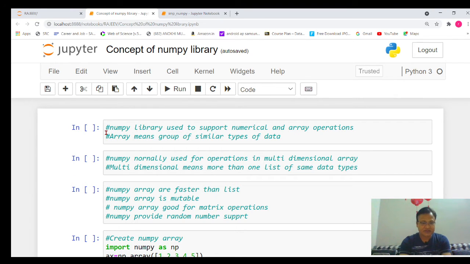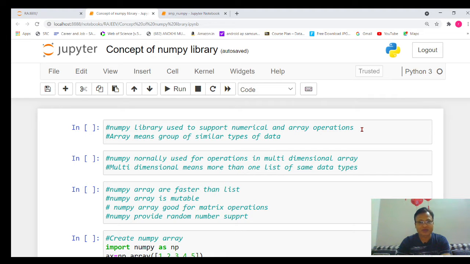In the comment section, I have tried to write the main crux of the NumPy library. So just read these comments one by one. The first important comment: the NumPy library is used to support numerical and array operations. Whenever you want to perform calculations on numerical data, and whenever we need to perform array operations.